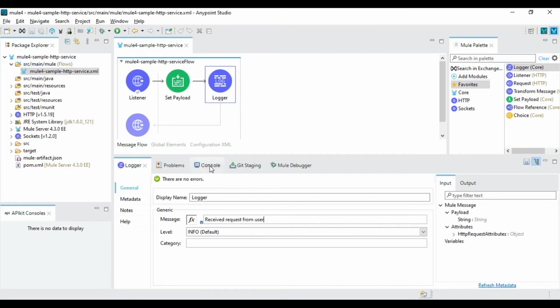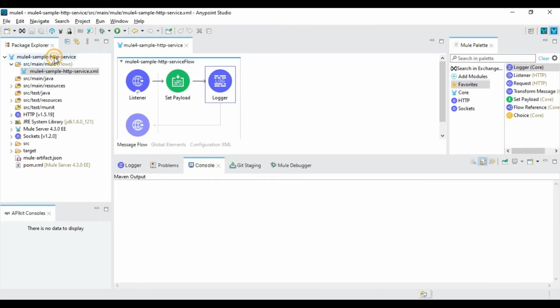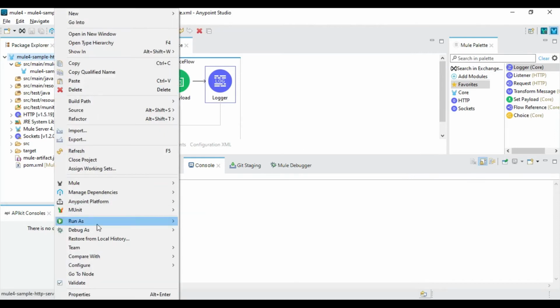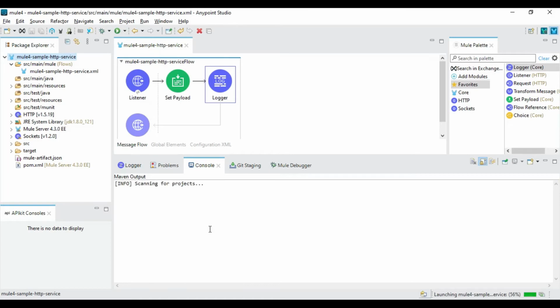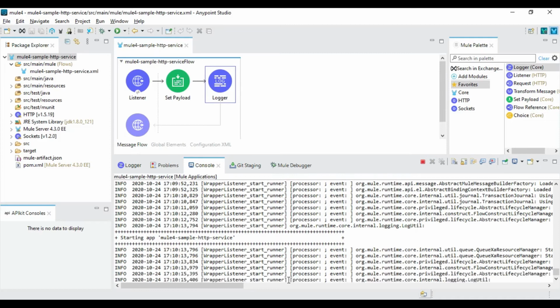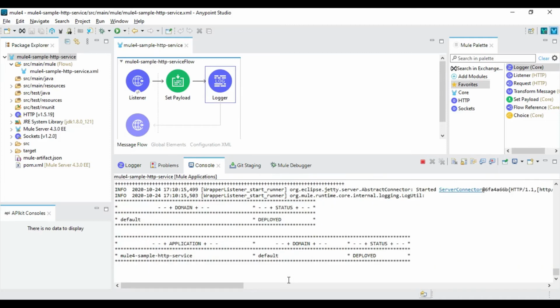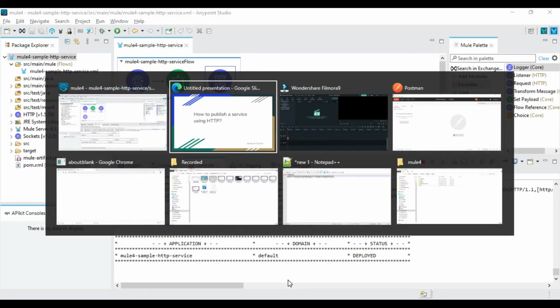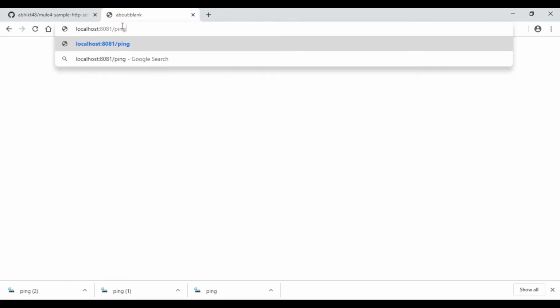Let's start the service now. So the Mule application is up and running now. Let's go and verify the service status. I will hit this: localhost 8081 is the defined port and ping is the URL. So we are getting the response now: "I am up and running", which we have defined in the Set Payload component.